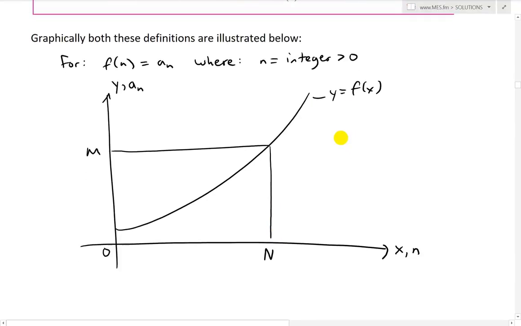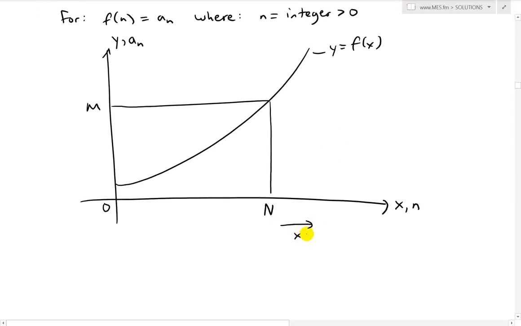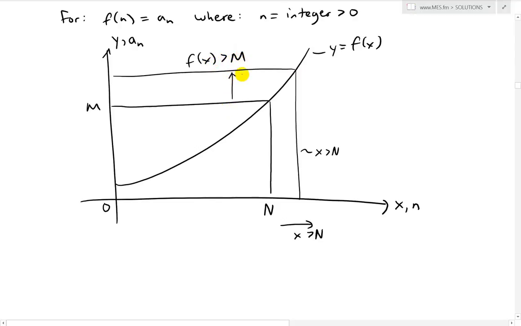So for example, to the right here, we have x greater than N. I'll do the integer ones after. If x is greater than N, for example, we'll always get a point like this right here, and it corresponds to a number all the way across here, where f of x is now greater than M. So this height is greater than this one, and this one is to the right, when x is to the right of N. And likewise for sequences, let's say 1, 2, 3, 4, that corresponds to the function.